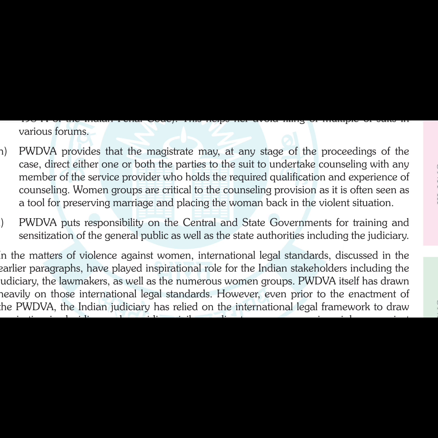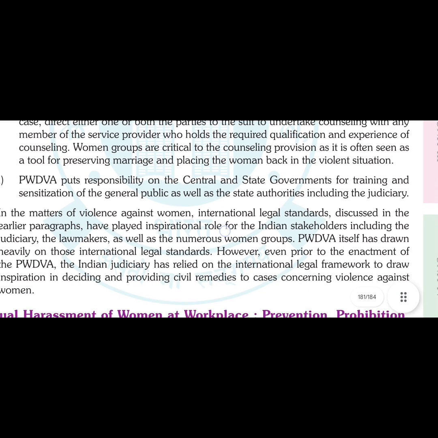Why? Because that person has the knowledge of how to get it back, how to attach the wires or whatever they do. They have the knowledge and qualification of doing that. Similarly, a service provider in this case would also have the required qualification, experience or knowledge of how such counseling or support system has to be provided to such people.